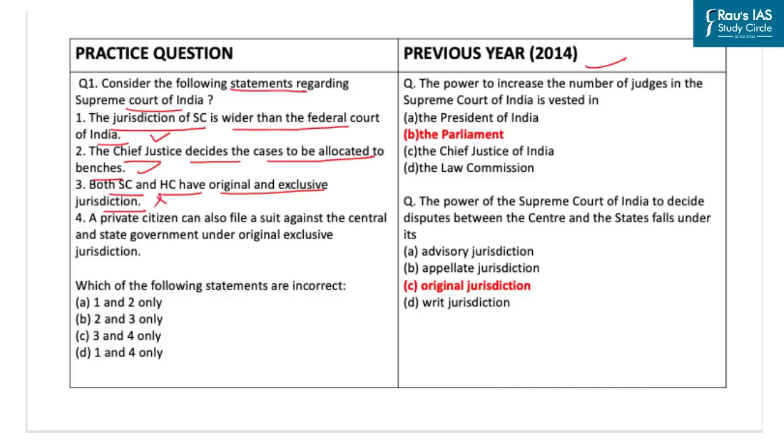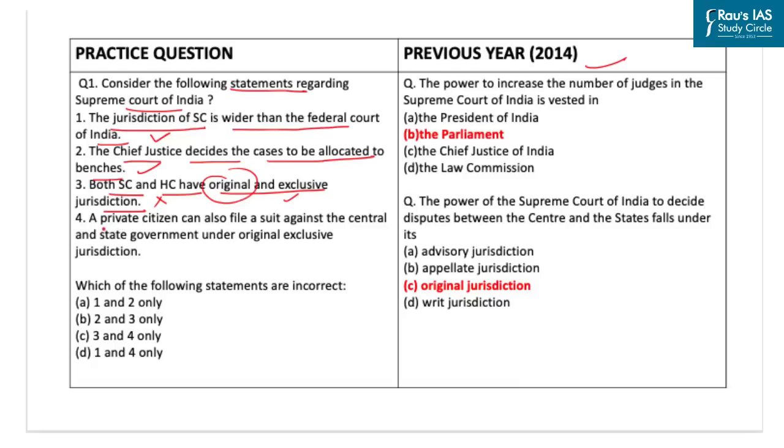Now this statement is wrong, as though both Supreme Court and High Court have the original jurisdiction, it is only the Supreme Court that has the exclusive jurisdiction in matters related to disputes between the center and one or more states; secondly, the center and any of the states on one side and one or more states on the other side; and thirdly, the dispute between two or more states. Here the word exclusive means that no other court can decide such disputes, and original means the power to hear such disputes in the first instance and not by way of appeal.